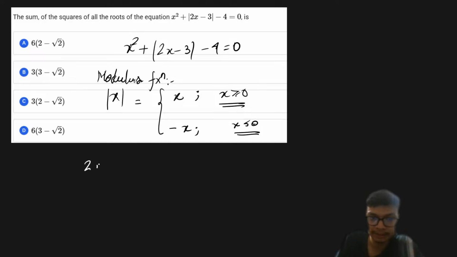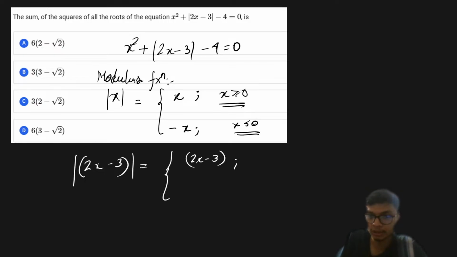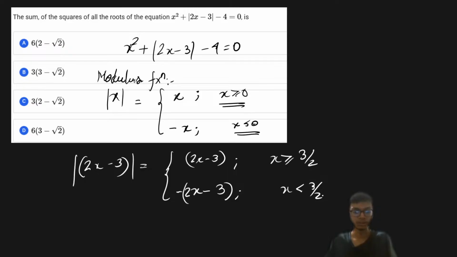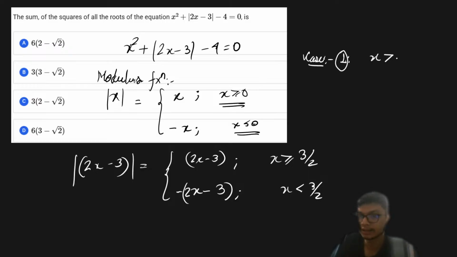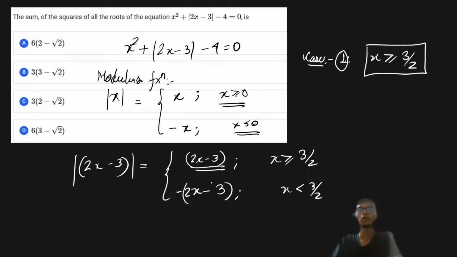Then if you look over here, 2x minus 3, and its mod will have two definitions: 2x minus 3 for x greater than or equal to 3 by 2, and minus of 2x minus 3 when x is less than 3 by 2. So depending on the interval in which x is lying, we'll have multiple definitions of this modulus function. Let us take one of the cases and proceed with the solution. If I take the first case where x is greater than or equal to 3 upon 2, then this modulus function will simply be equal to 2x minus 3.